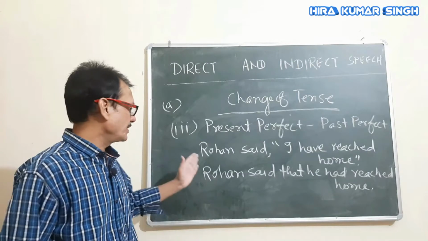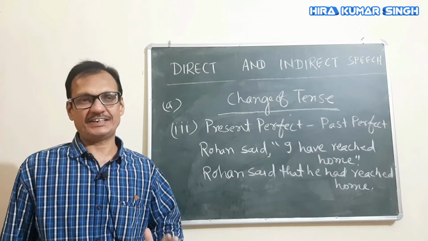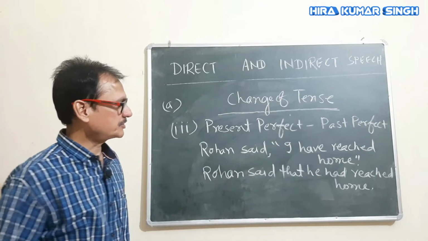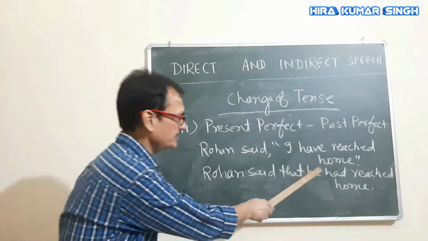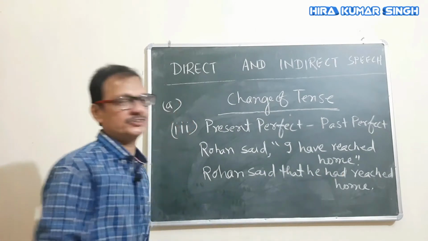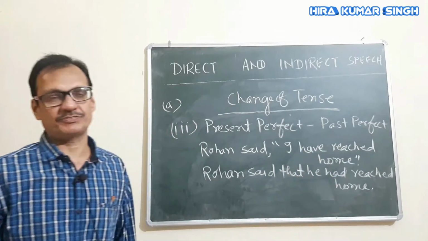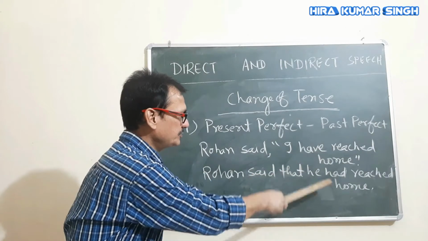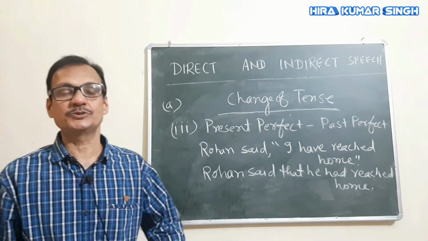Now students, "I have reached home." What tense is this? This is present perfect. How? Subject plus has or have plus V3 plus object. This present perfect has changed into past perfect. How? "I have reached home" changed into "He had reached home." So this one is present perfect, and this one is past perfect. So if the reporting verb is in past tense, then this part will change into the corresponding past tense, and if this part is present perfect, it will change into past perfect.